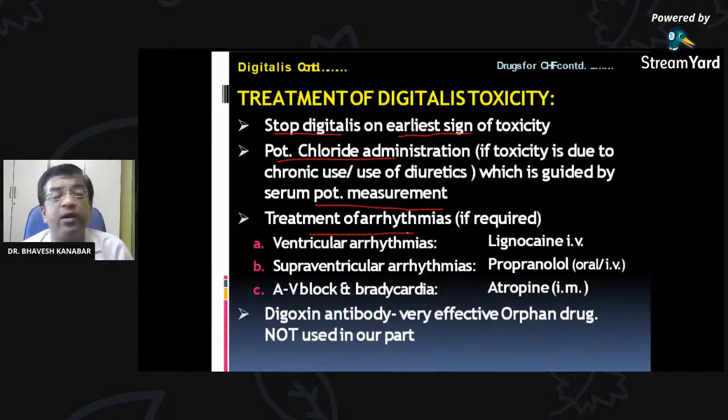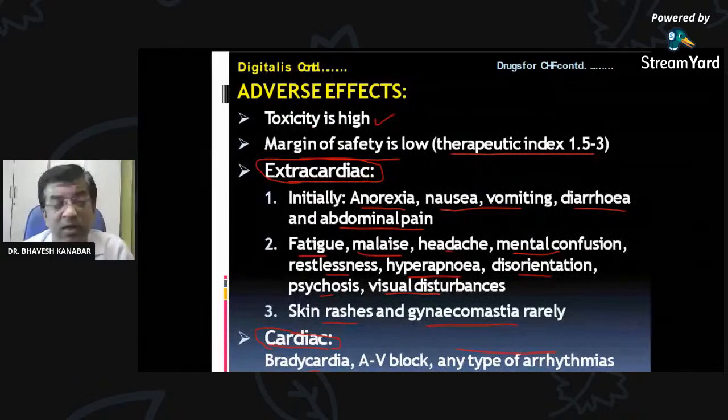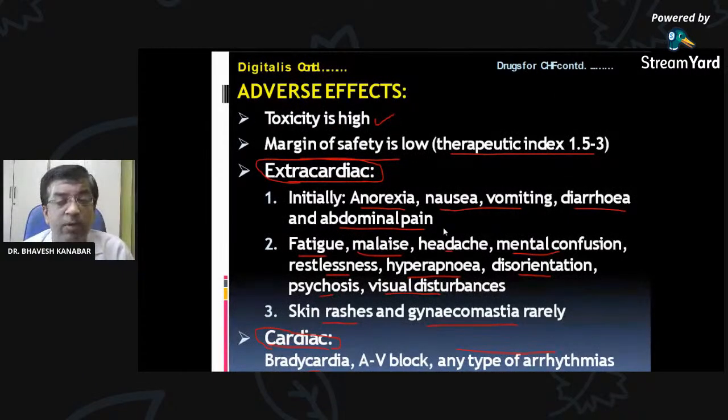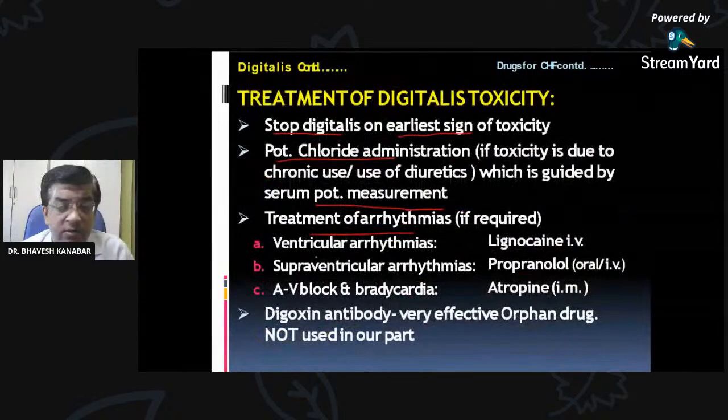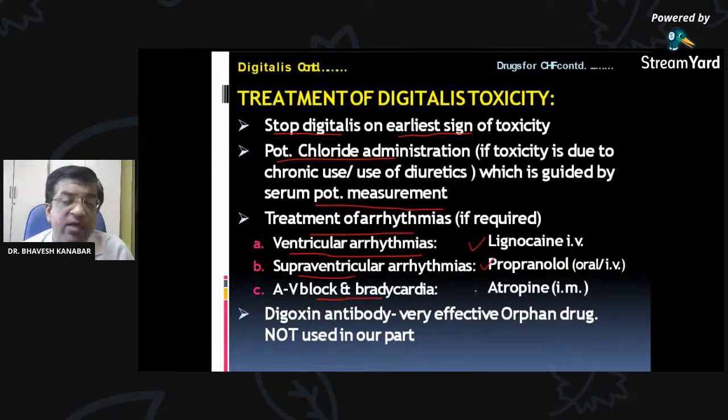If there are arrhythmias, as we have seen in the last side effect, any type of arrhythmia can develop, meaning irregular heart rate and irregular cardiac activity. In ventricular arrhythmia, lignocaine IV can be given. In supraventricular arrhythmia, propranolol can be helpful. In AV block and bradycardia, atropine can be helpful.